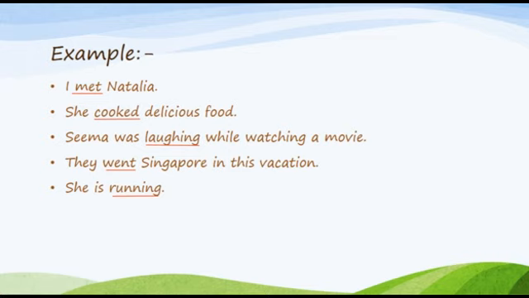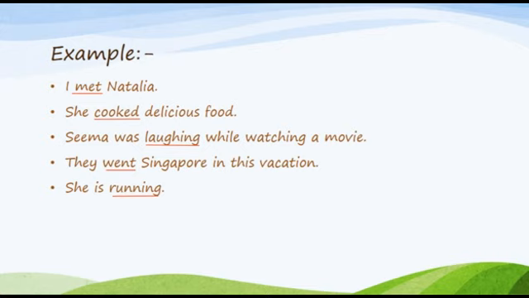So, our next example is: they went to Singapore in this vacation. They went where? They went to Singapore. When? In this vacation. So in this sentence as well, we are not getting the answer of what and whom.